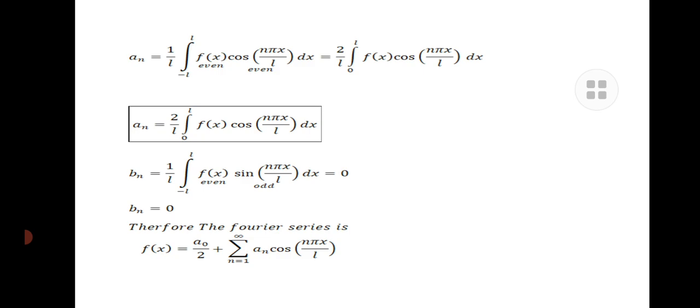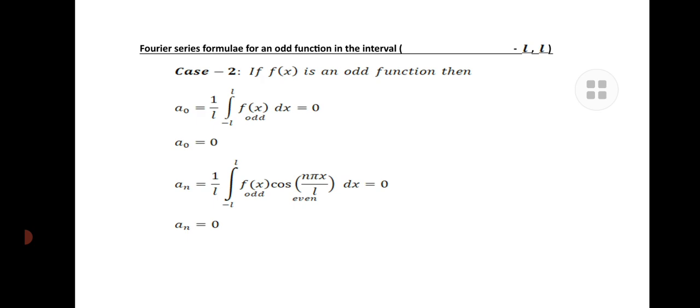So bn is equal to 0. Therefore, after knowing the values of a0, an and bn, the Fourier series turns out as f of x is equal to a0 divided by 2 plus summation n is equal to 1 to infinity an cos n pi x divided by L.